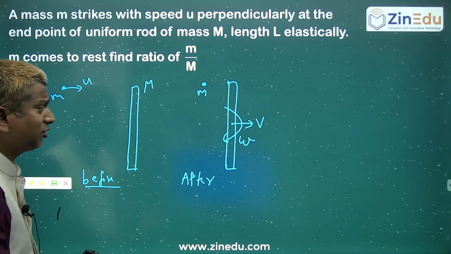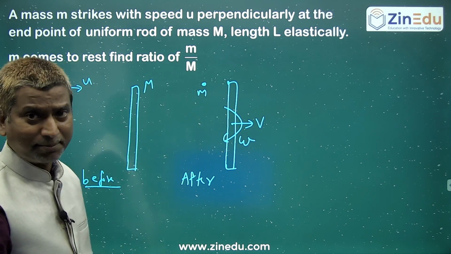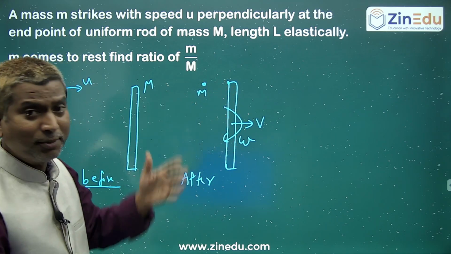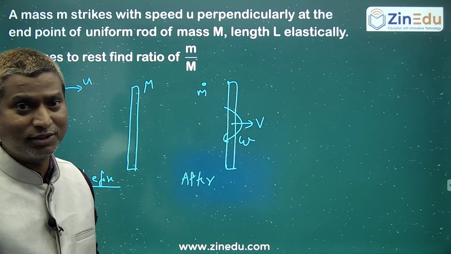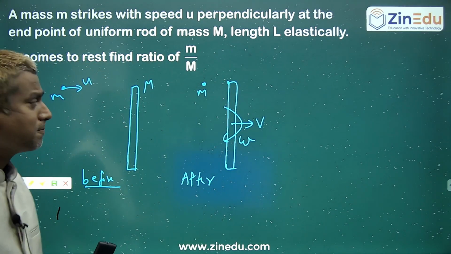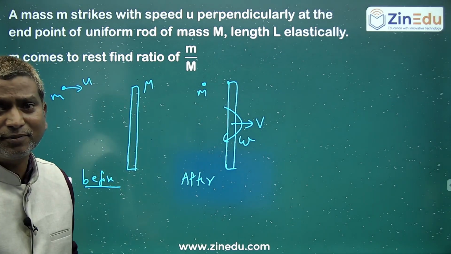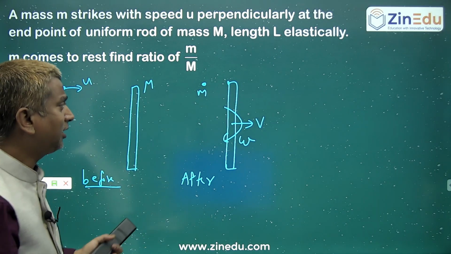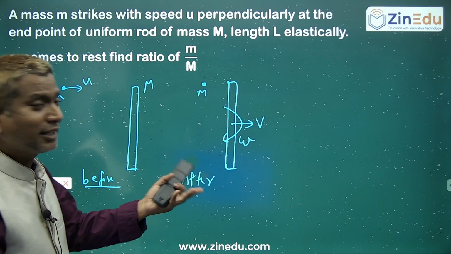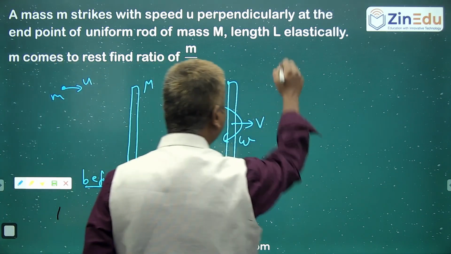Now they are asking to find the ratio of small m by capital M, such that all this happens after collision, meaning small m comes to rest after collision. Okay. So what do you do? Very simple here, collision of point masses, there is no external impulse at all. When there is no external impulse, definitely linear momentum is conserved, and angular momentum is also conserved. Simply use conservation of linear momentum as well as angular momentum.